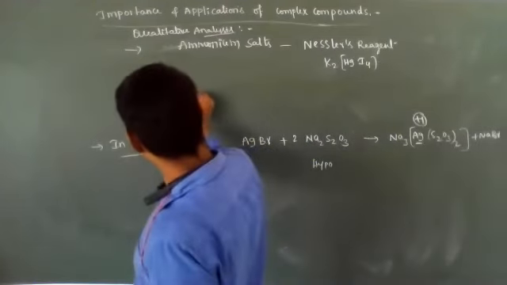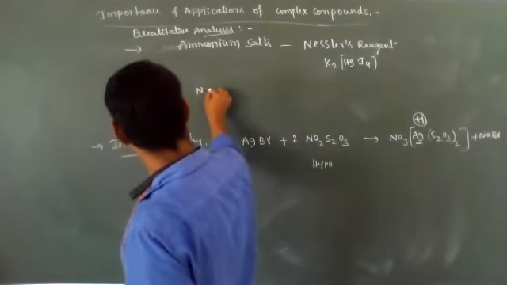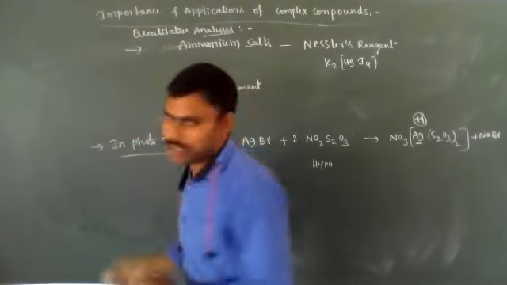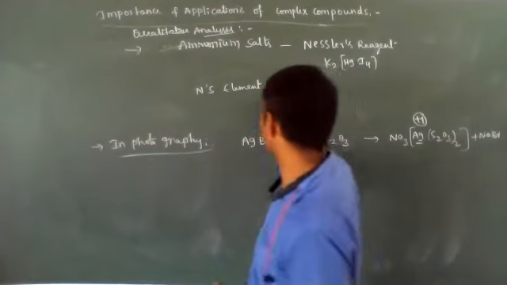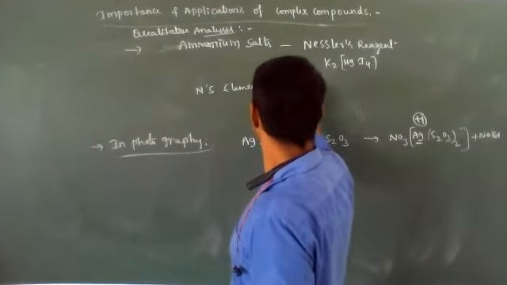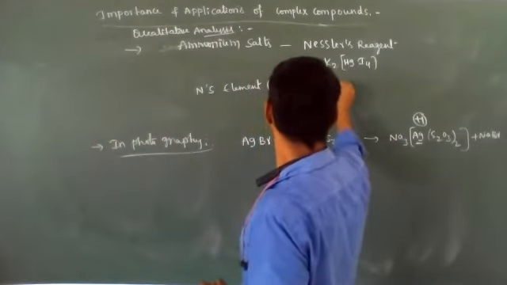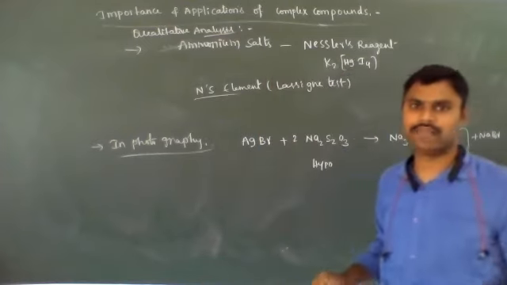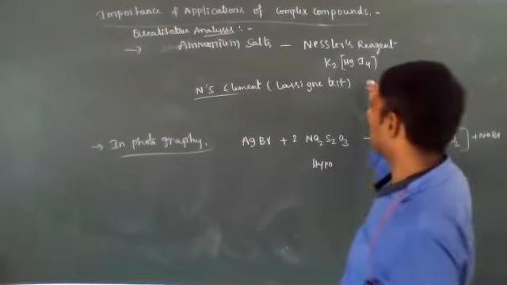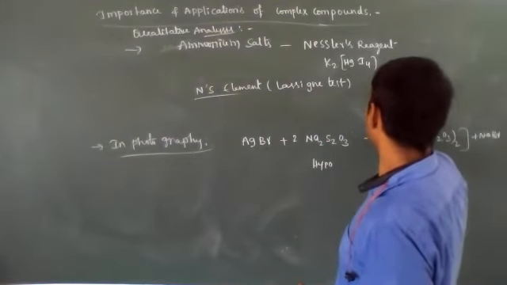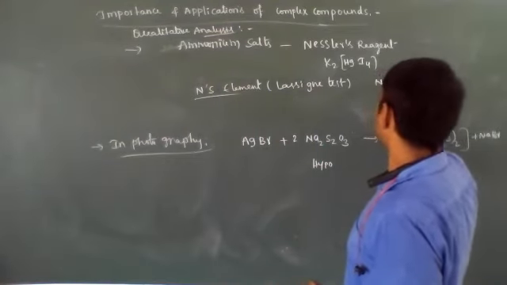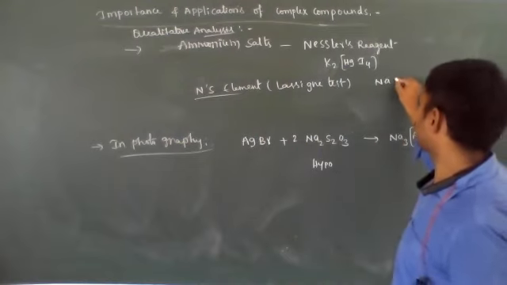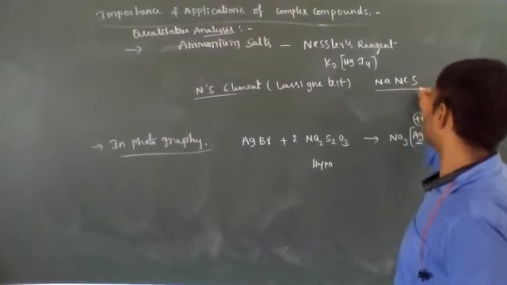And also for identification of nitrogen and sulfur elements in Lassaigne's test. For detection of nitrogen and sulfur, when combined with sodium, sodium thiocyanate, NaSCN, will form.